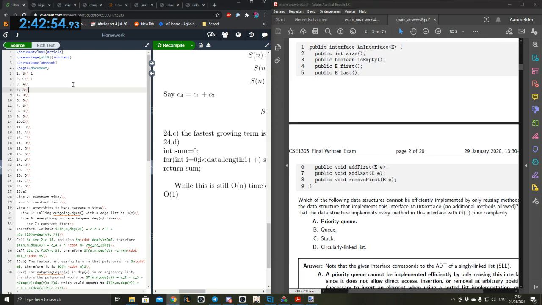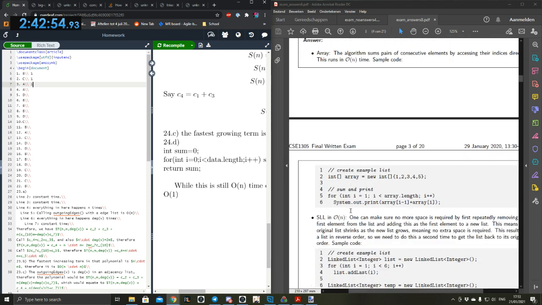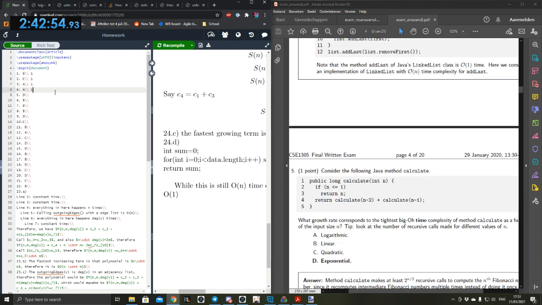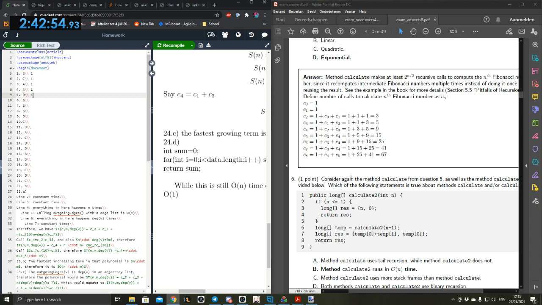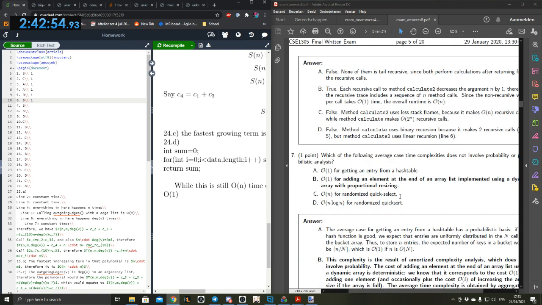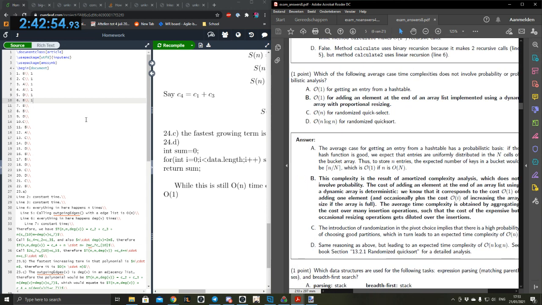True. Okay, we have that one correct. Wait, are they all correct? No, A and B are correct. Oh, sorry. I thought they all looked correct. D is correct because it's exponential. Yeah, that's correct. This involves the result of an amortized method, which is not probabilistic.